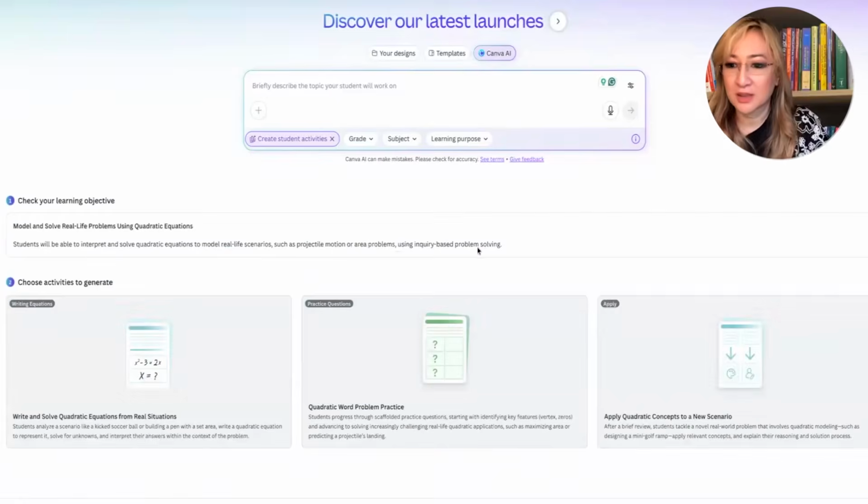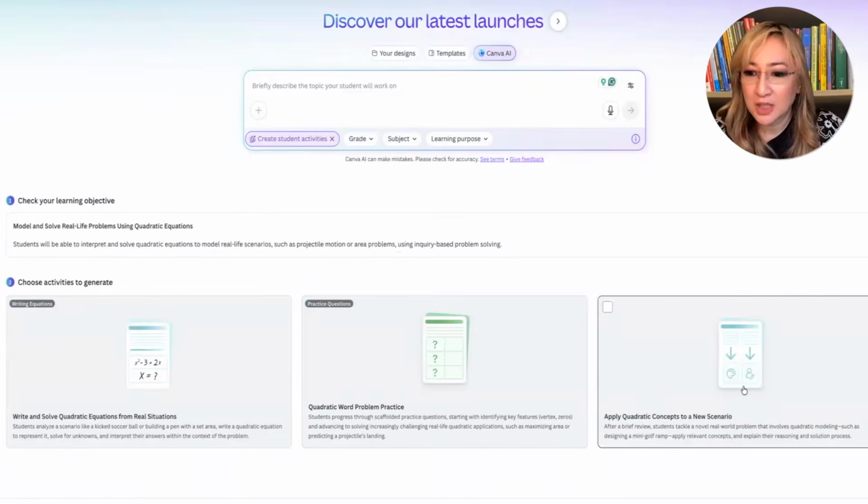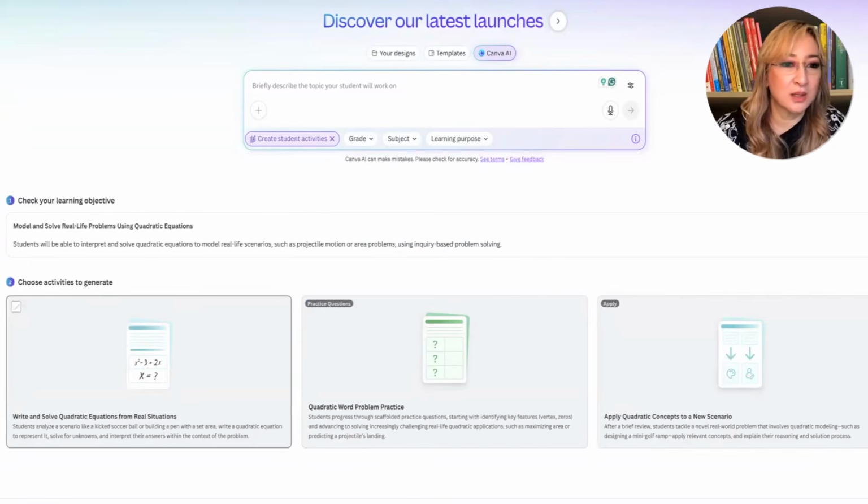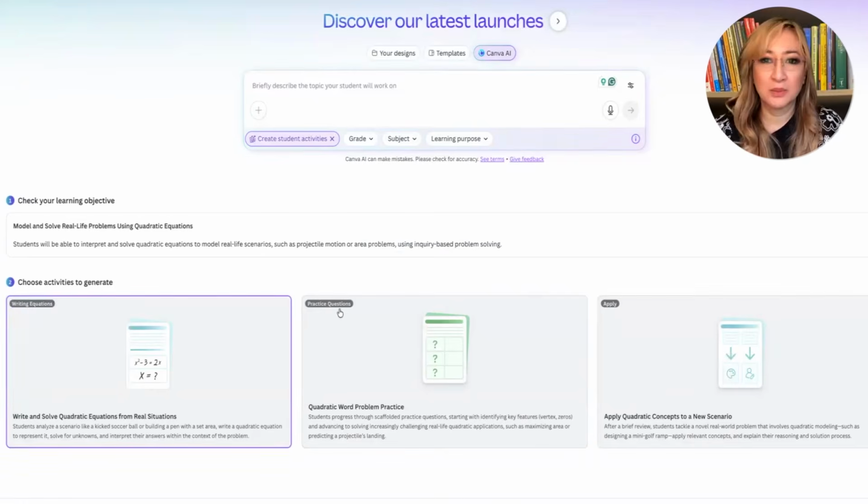So I know it only takes a few seconds. So applying quadratic concepts to new scenario. Yeah, let's do that. Or is it write and solve quadratic equations from real world? No, okay, let's try this one. And then I'm going to generate and let's just see what we've got.